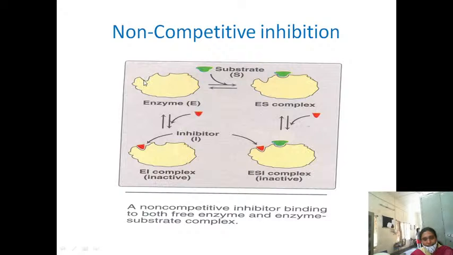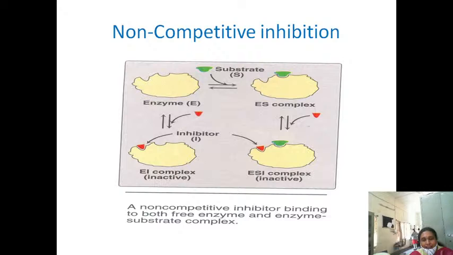There is another site on the enzyme. So the inhibitor binds to the other site, other than the active site. Here, at one site the substrate will be added, at the other site the inhibitor will be added, to form the enzyme substrate inhibitor complex that prevents the catalysis.